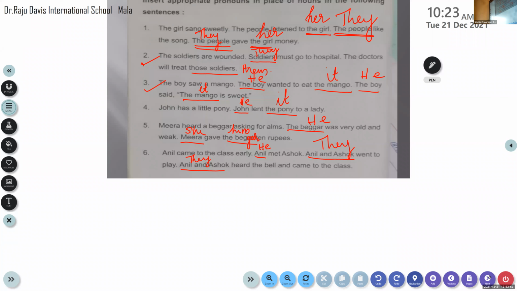Let us be thorough with this pronoun and we'll be proceeding further with the reflexive pronoun, interrogative pronouns and demonstrative pronouns. It is not exam oriented, my dear children, but we have to know as it is given in our workbook, what it is. Just we need to know what it is. Okay. So if anybody asks you what is a demonstrative pronoun, you should be able to answer it. What is a personal pronoun? You should be able to answer it. Okay.